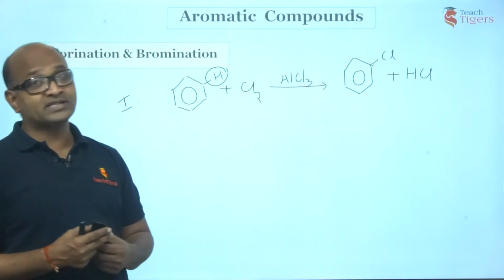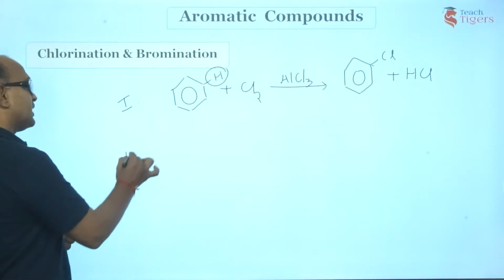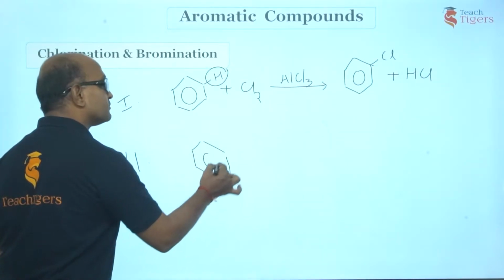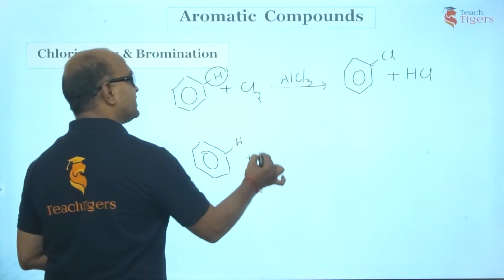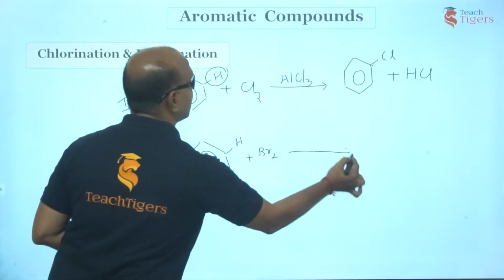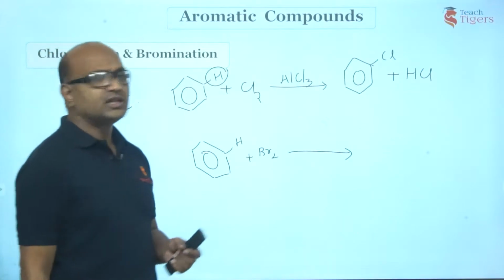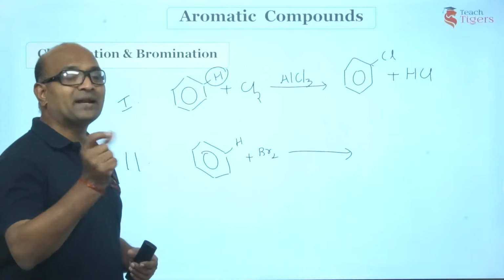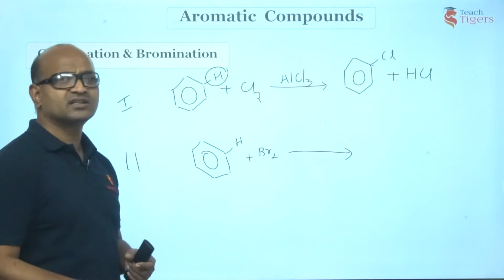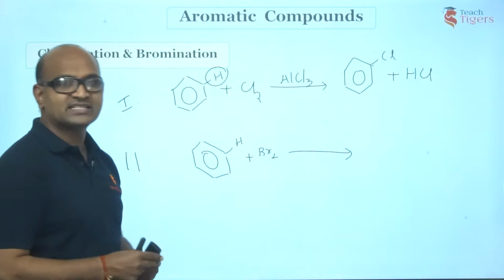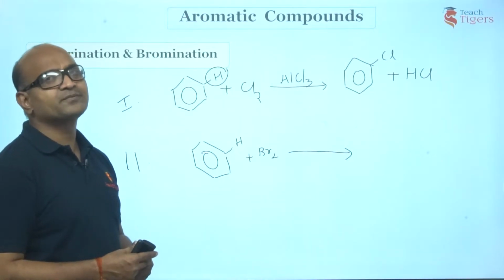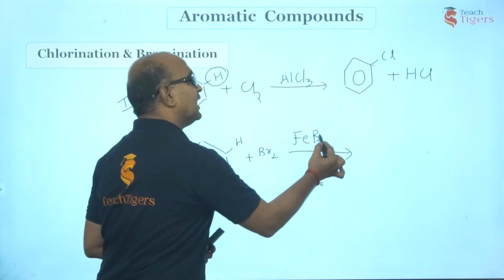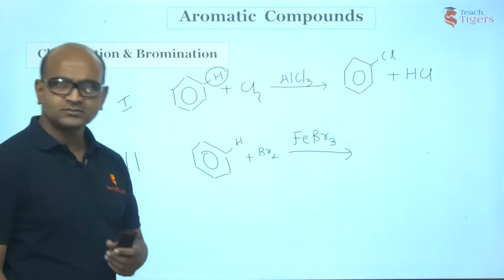to give chlorobenzene. Now guys, I would like to go for the next reaction. What is that? We have bromination. Same here, in bromination, we'll treat it with Br2. You use a Lewis acid here. Now can we use AlCl3? Yes, we can. But because of the multi-halogen atoms that we come across while showing the mechanism that we'll be discussing after a few minutes, to avoid that, I'll take a Lewis acid which contains bromine. I'll take FeBr3. Now what happens here?